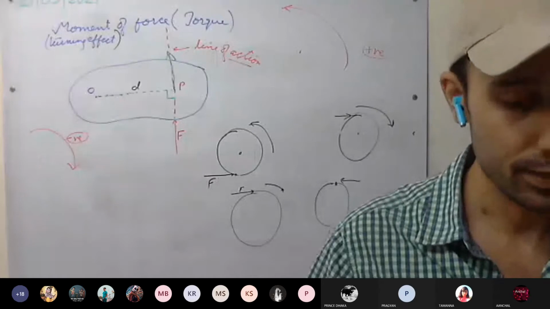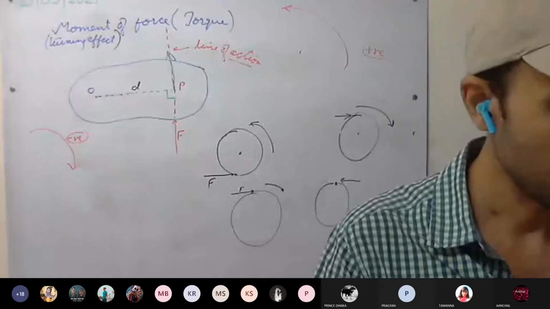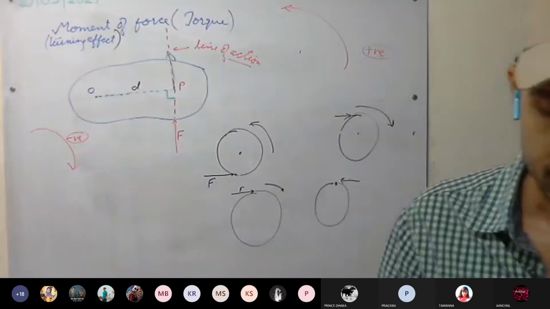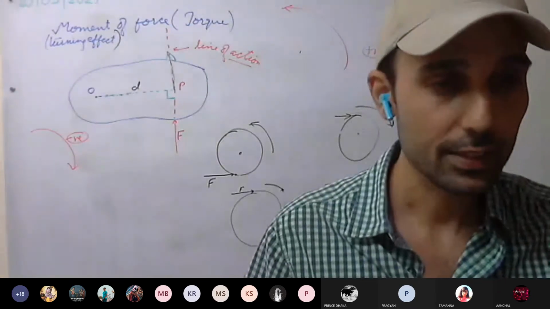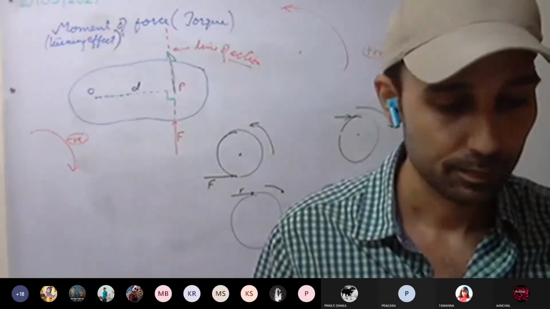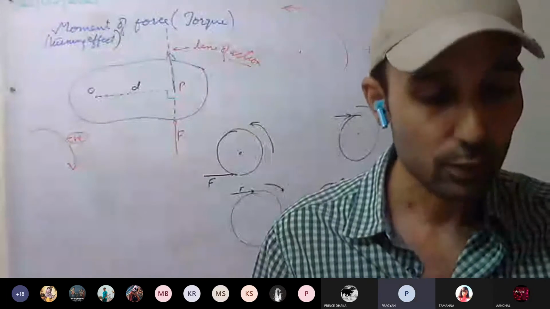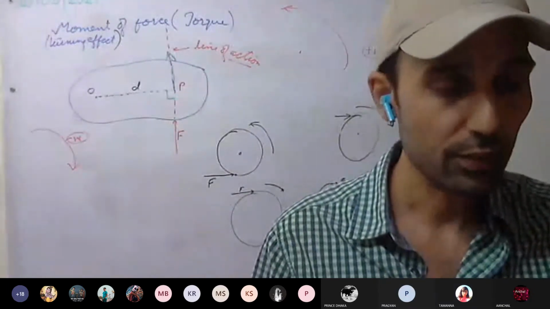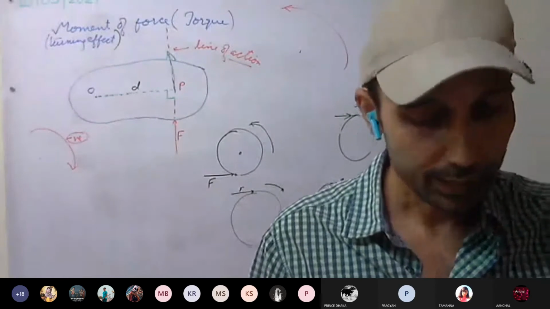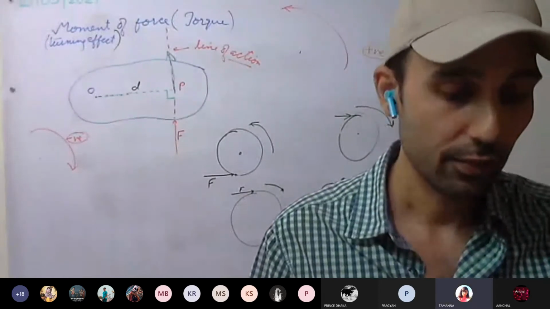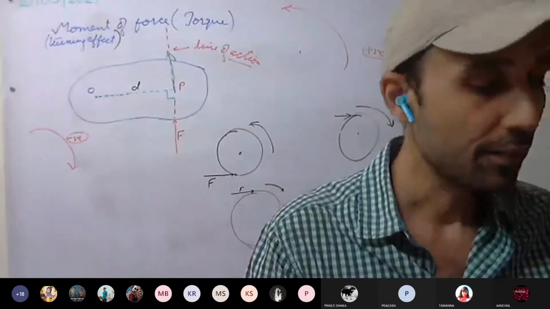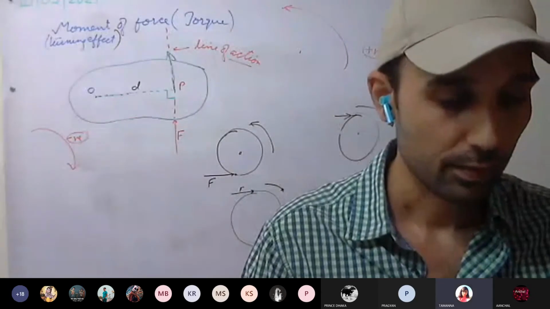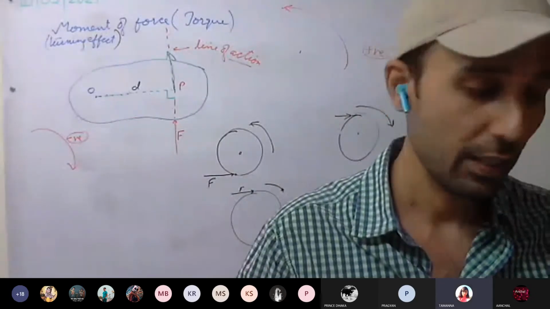Go through the example once. If you have any doubt, we'll discuss. Is this clear? Yes, sir. Whatever we have studied till today, study it once, go through it once. If you have any doubt, ask. And go through the examples as well once. We'll discuss examples tomorrow. Then we'll start discussing couple. Okay. Can we leave? Yes, you can leave.